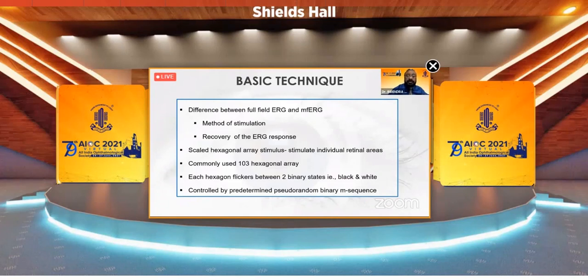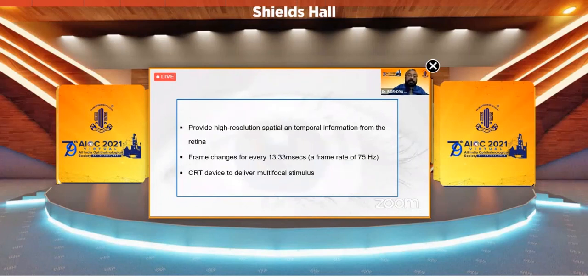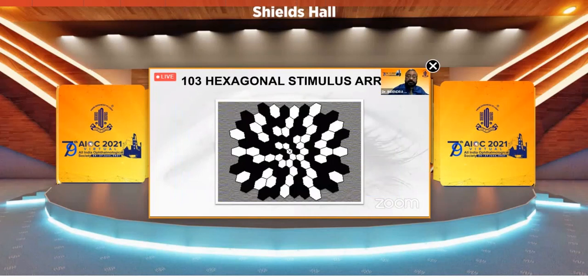The commonly used is a 103 hexagonal array, and each hexagon flickers between two binary states, that is black and white, controlled by a predetermined pseudo-random binary m-sequence by the CRT monitor. It provides high-resolution spatial and temporal information from the retina. The frame changes every 13.3 milliseconds on the CRT device to deliver the multifocal stimulus. So these are the stimulus patterns. It's hexagonal, black and white, and keeps on changing randomly.